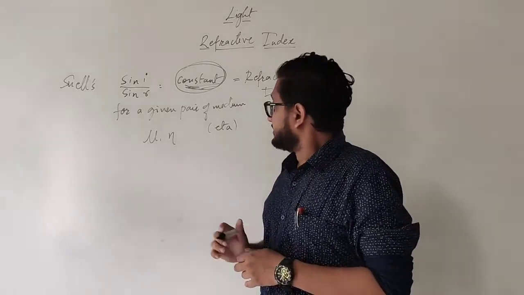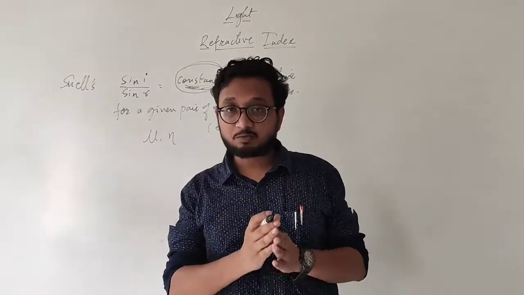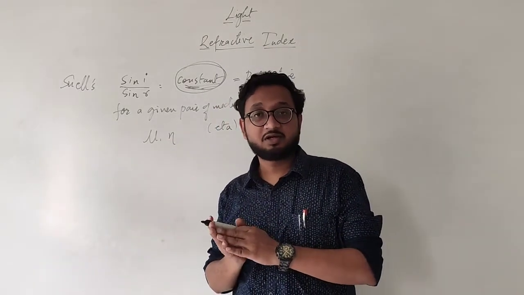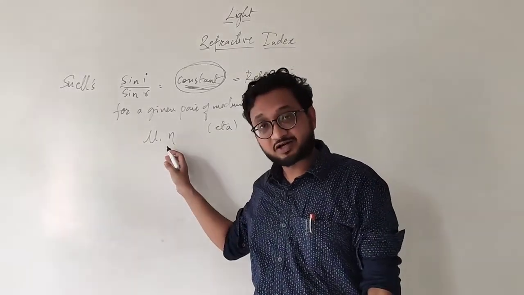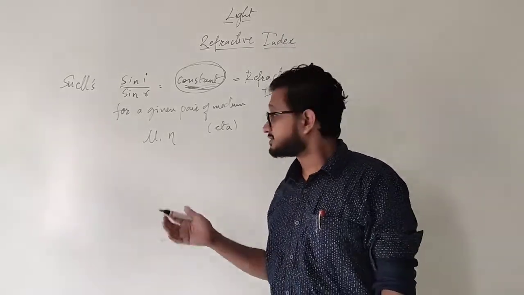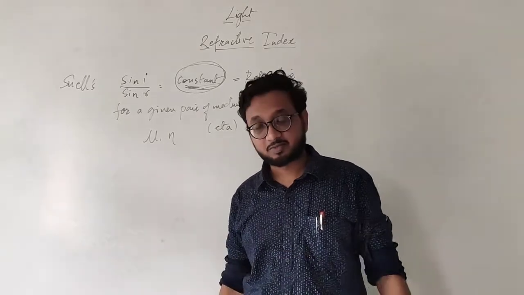Now refractive index describes how much the ray of light will bend in a particular medium compared to the other medium. The greater the refractive index, the more the light will bend, and the smaller the refractive index, the less it will bend.